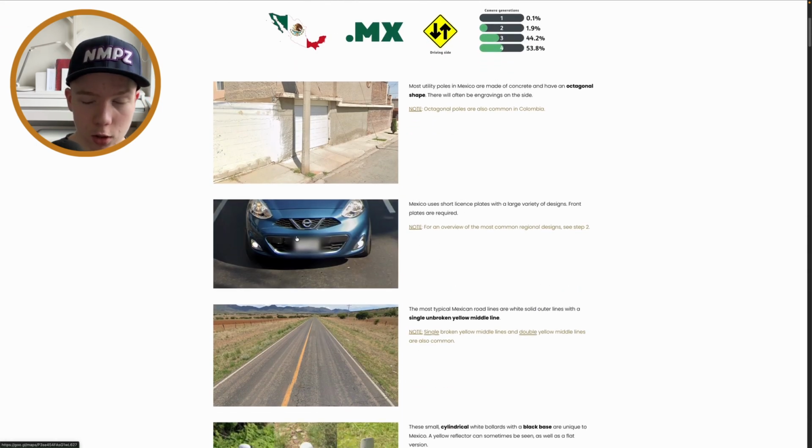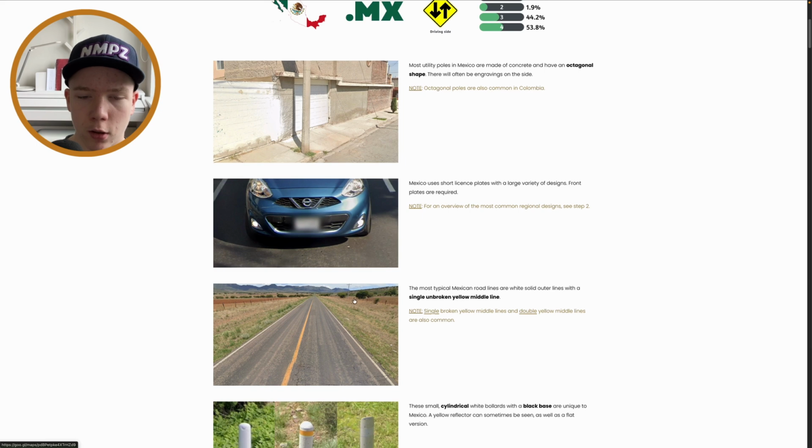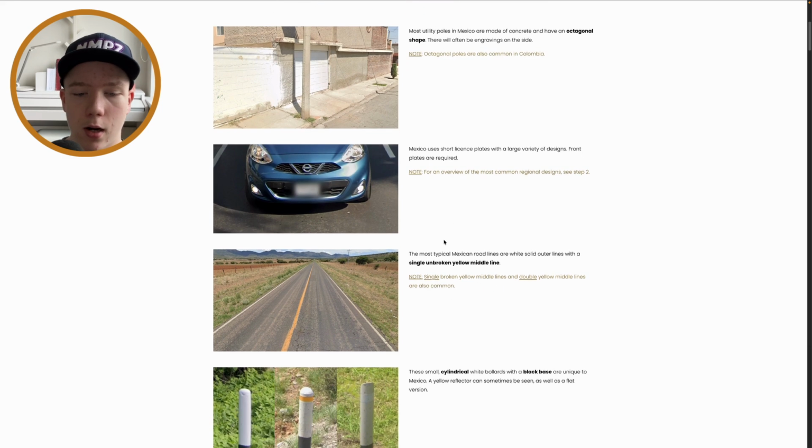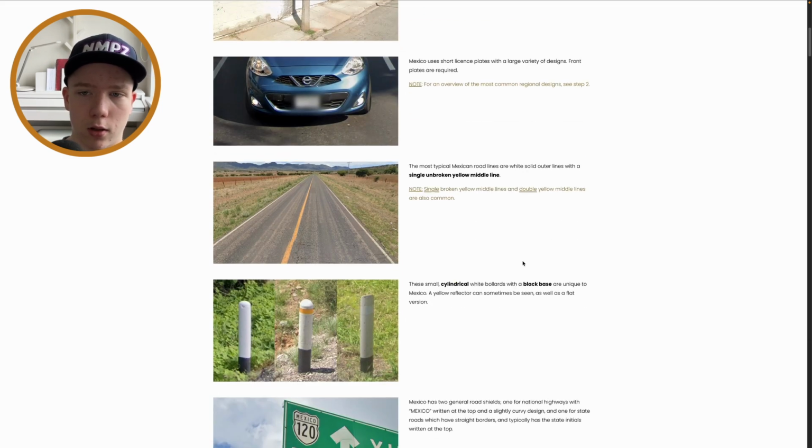These short license plates, instead of the longer ones that you will see in most countries in South America. You can obviously use the sun to know that you are in the northern hemisphere, but most of Colombia is also in the northern hemisphere, so we can't only trust that. And sometimes the sun lies to you as well.